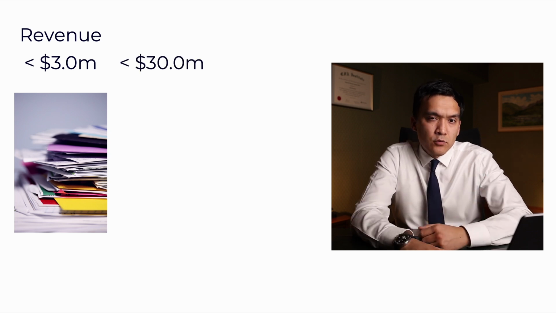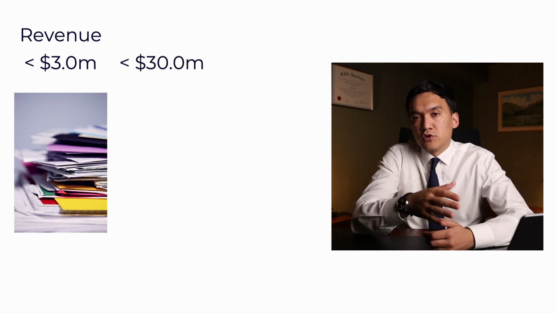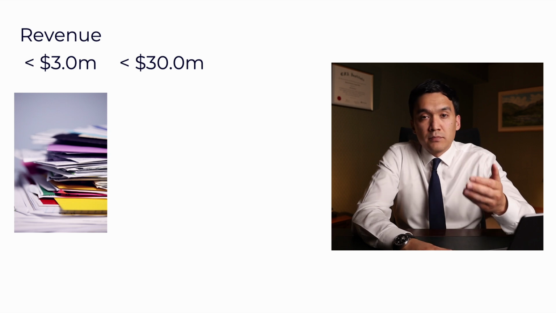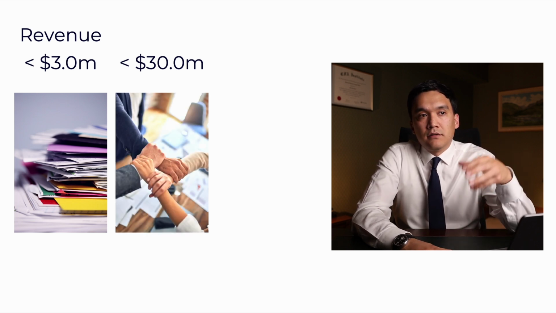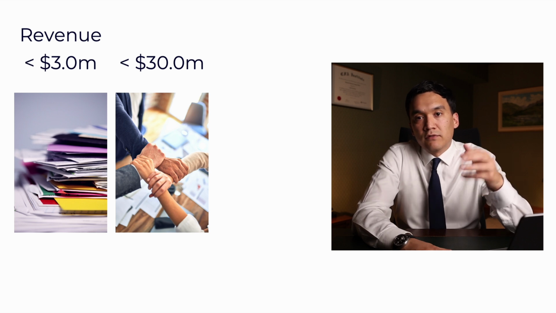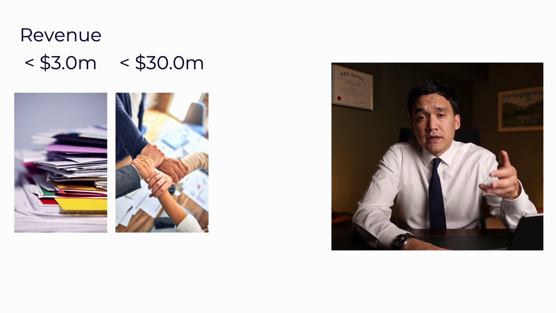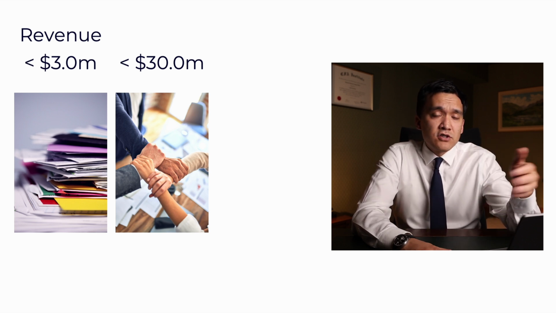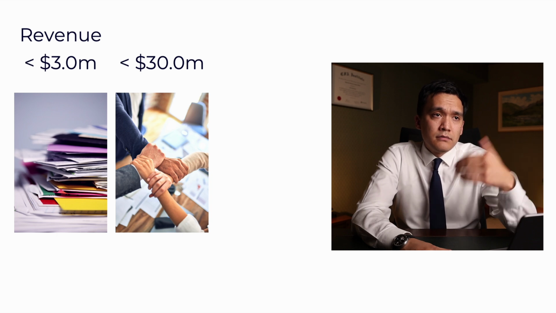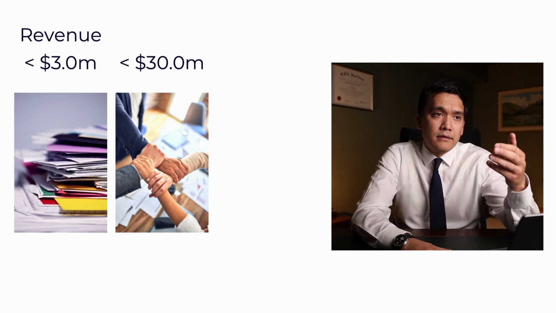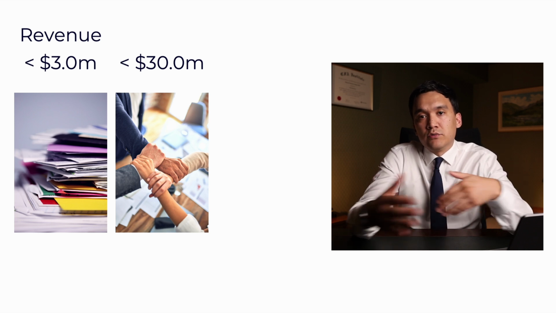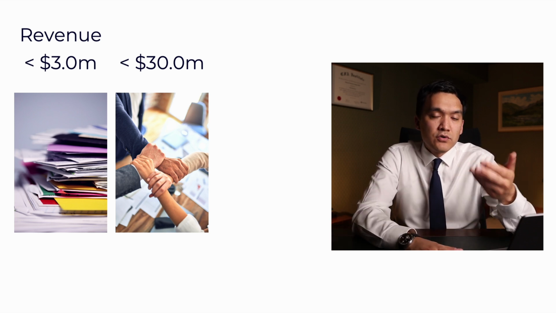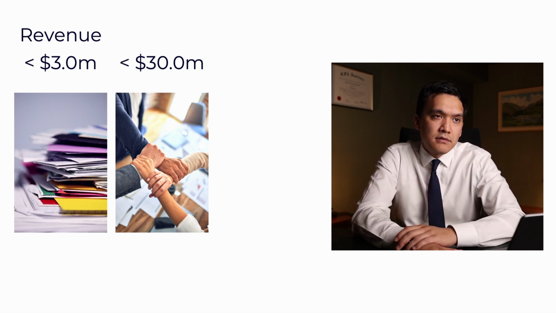In the second bucket, we have companies with revenues below $30 million. These companies are large enough to have a proper accountant. They might even have an accounting department or finance department, but still they might not have enough budget for a top tier audit firm, and the accountants might still make mistakes. So you need to work closely with accountants, with audit firms to make sure that the financial statements are properly done.